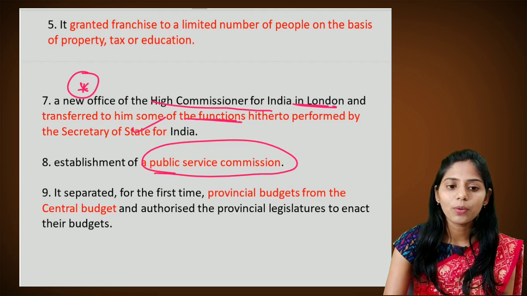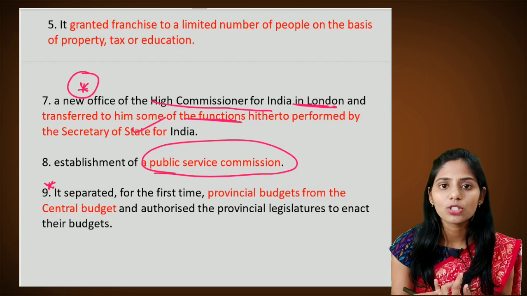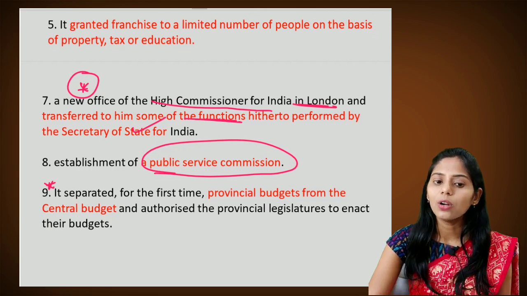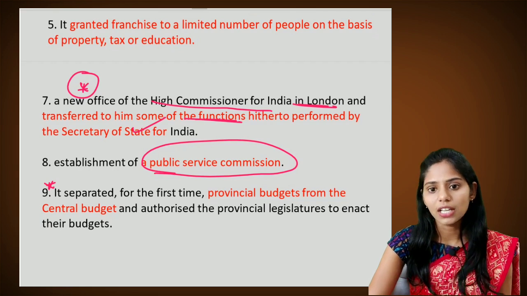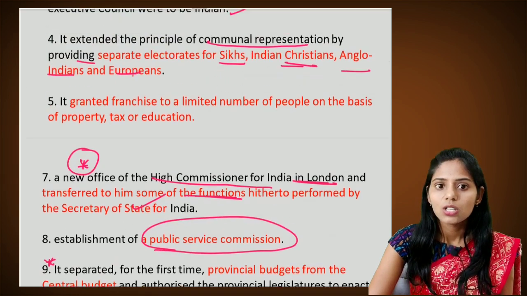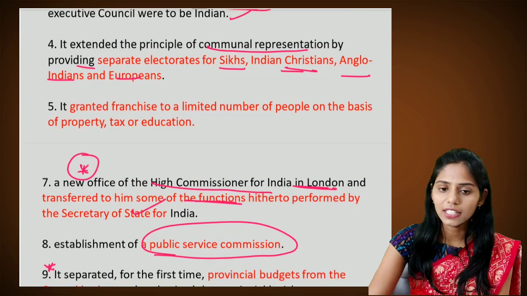So the first important point is diarchy. The next important one is the increase in the majority of elected Indians in the Legislative Council. They also established the Public Service Commission, and separated the provincial budgets from the central budgets. So these are some of the important points regarding this Government of India Act of 1919.